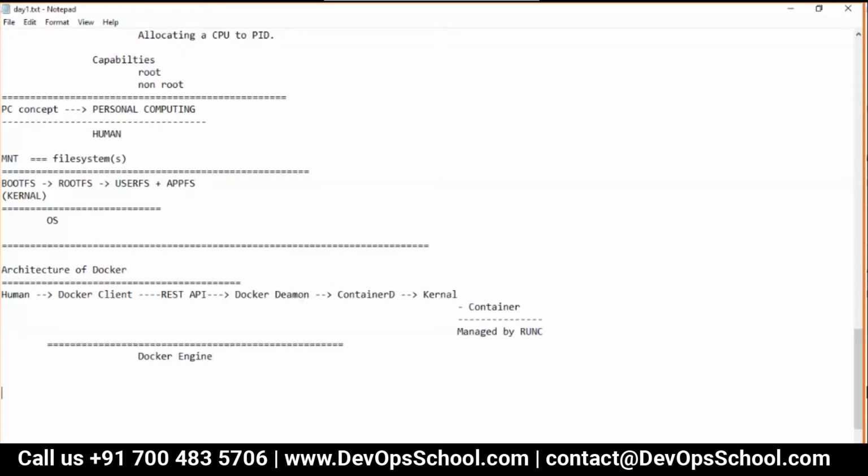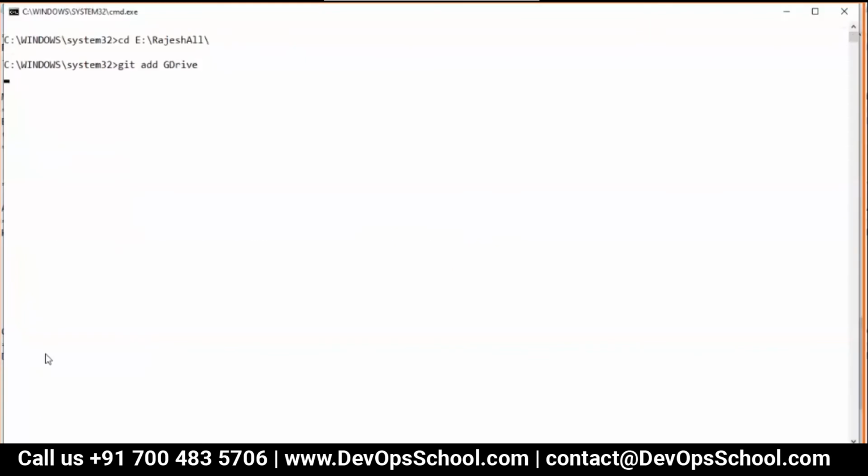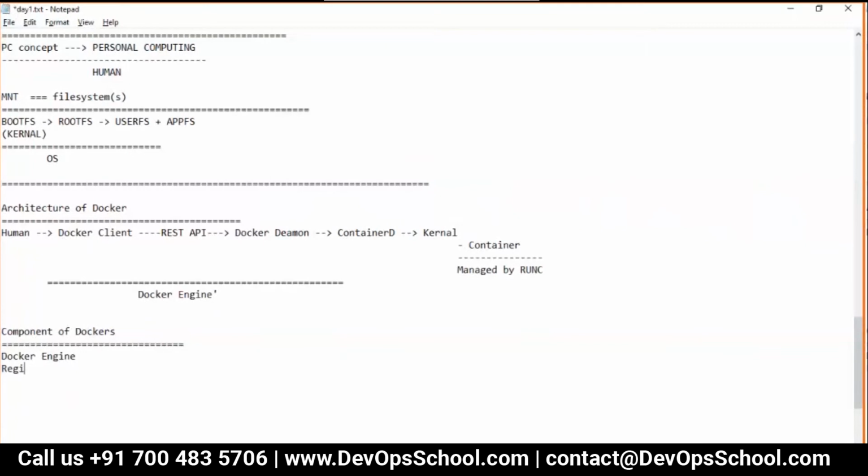Okay. So guys, the next thing is the components of Docker. There are four components. One is the Docker engine, which I already stated. The second is the registry, and then we have the image, and then we have the container.